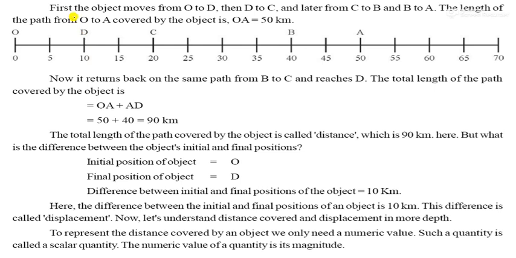Now come to the second one: what are distance and displacement.